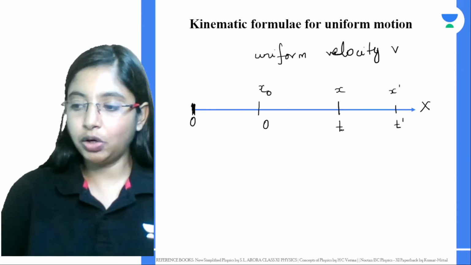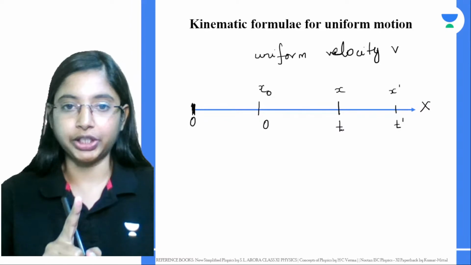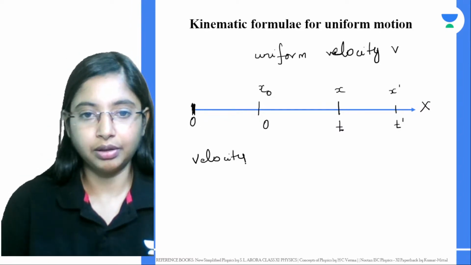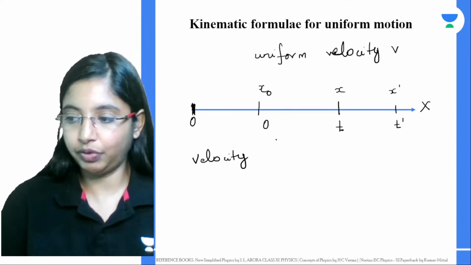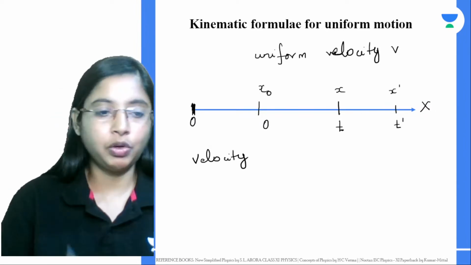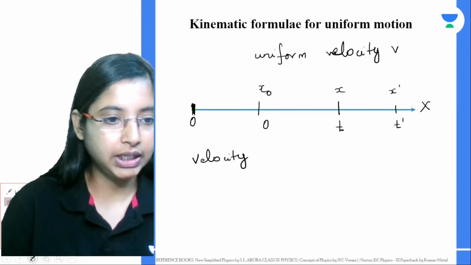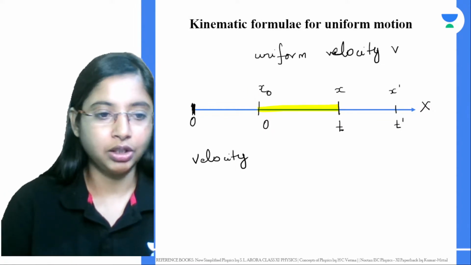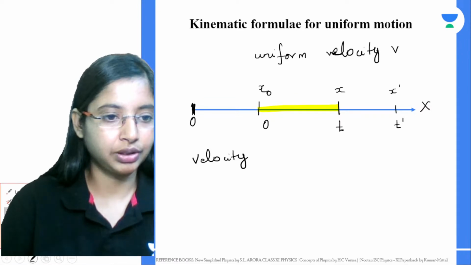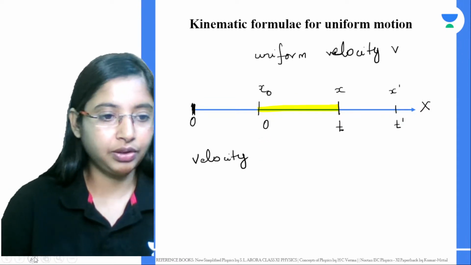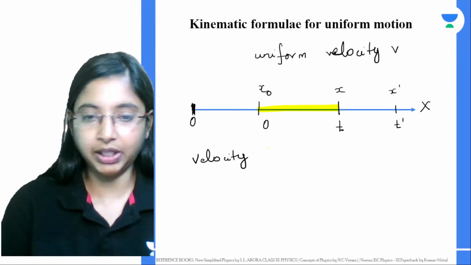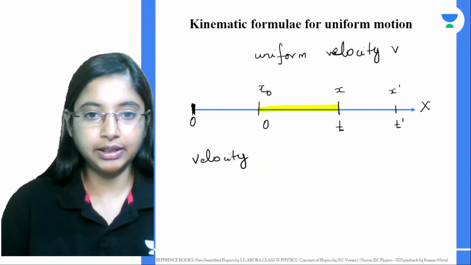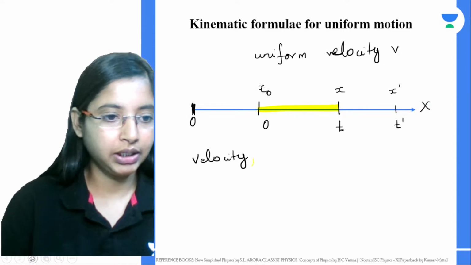Now if you want to calculate the velocity of the object, we want to find the velocity of the object only in this time interval from 0 to t. What is the velocity of the object? Now this particular velocity would be given by what?